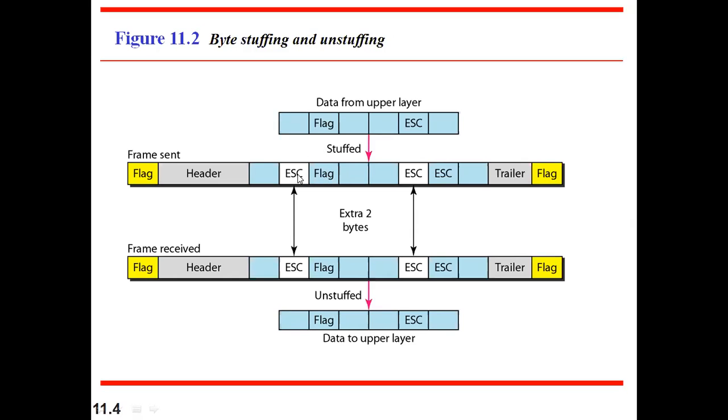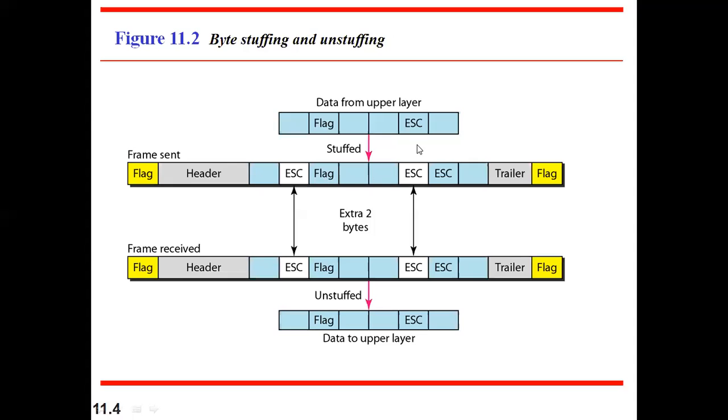So the interpretation will happen in such a way that whenever it comes across a flag preceded by the escape, that means this flag is not the end. This flag is not the delimiter. It is data itself. Then again, here an escape character is there. This escape character is not the one which is there to indicate the end of the frame or the end of the data. It is there in the data itself.